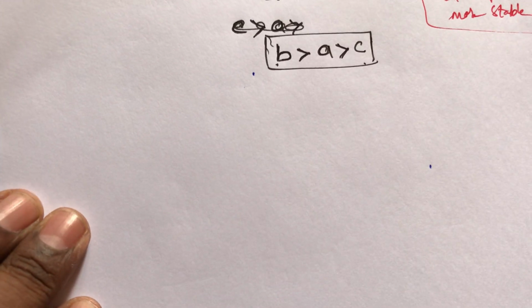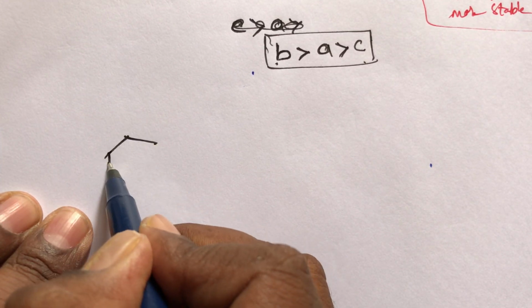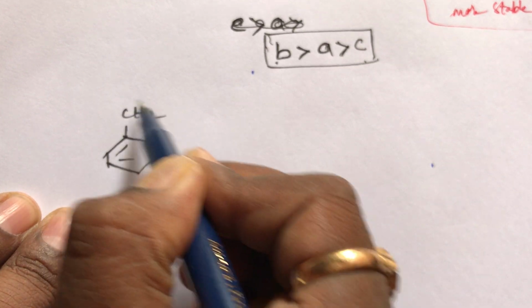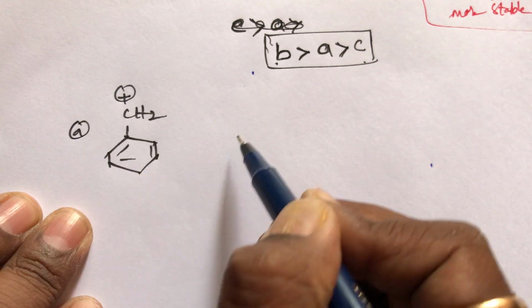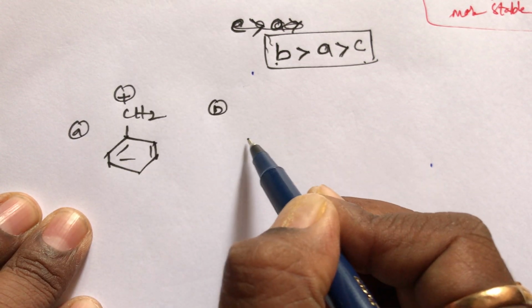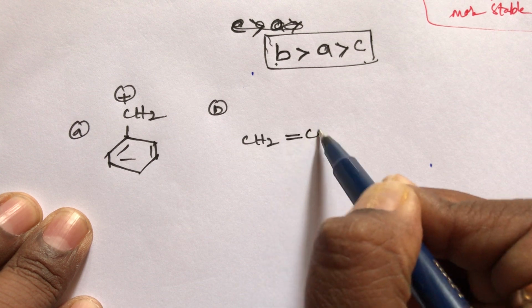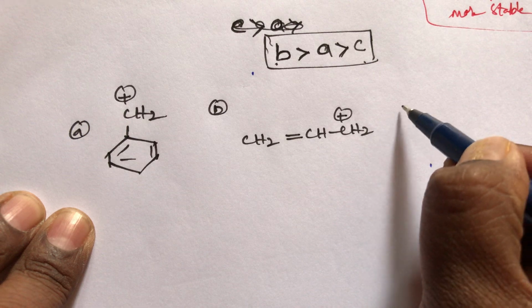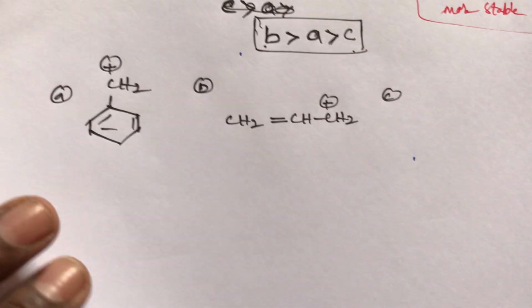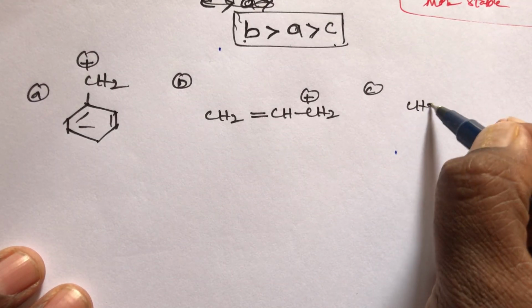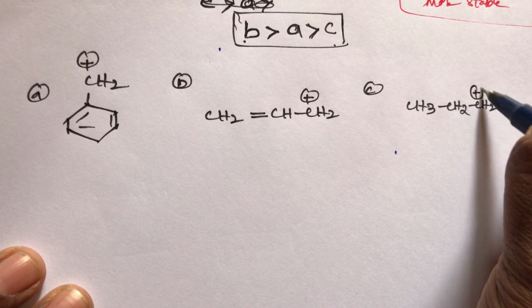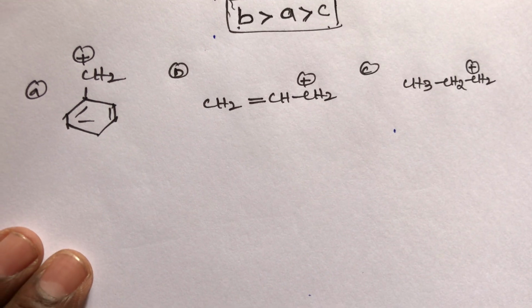Now take one more example, student, of stability of carbocation order. CH2 phenyl carbocation, this is A compound. Then CH2 double bond CH, then CH2 plus, this is B compound. Then C compound is CH3, CH2, then CH2 plus. Out of these 3, which one is more stable?